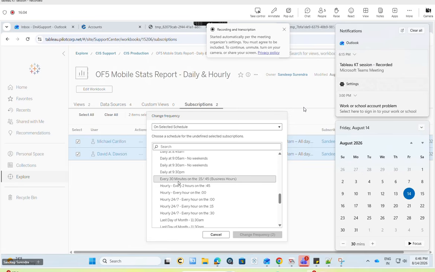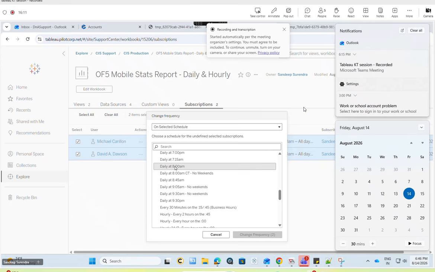So I just keep it every 30 minutes, but we need to make sure that once the report has been delivered, we change it back to daily 8 a.m., because or else the report will keep being sent to them every 30 minutes. Again, it will cause an issue for them. They may come back stating that we are getting this report multiple times.